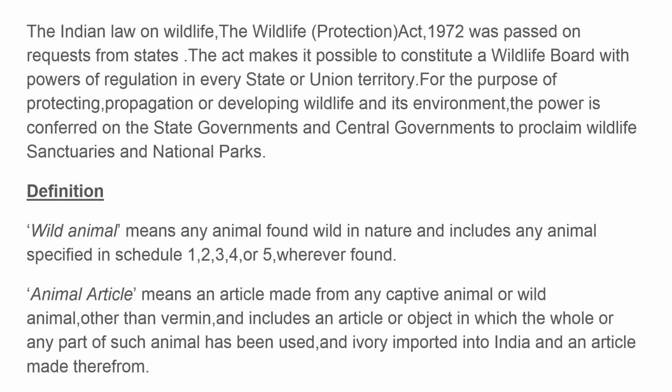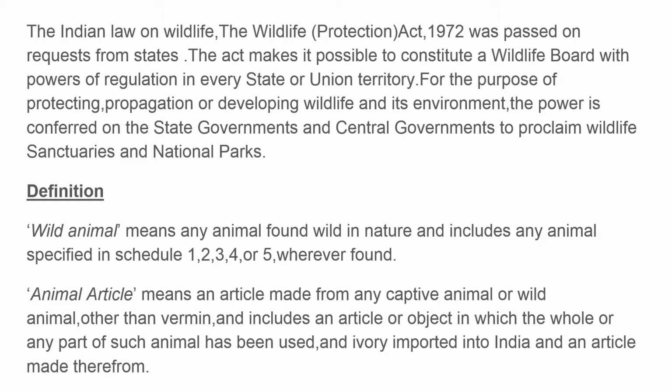The Act makes it possible to constitute a wildlife board with powers of regulation in every state or union territory. For the purpose of protecting, propagating, or developing wildlife and its environment, the power is conferred on the state governments and central governments to proclaim wildlife sanctuaries and national parks.